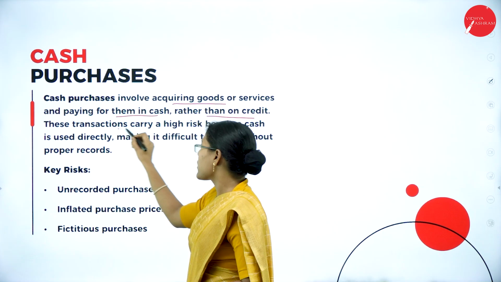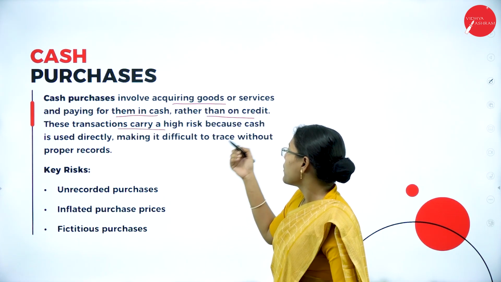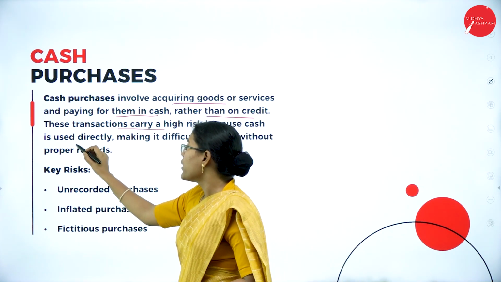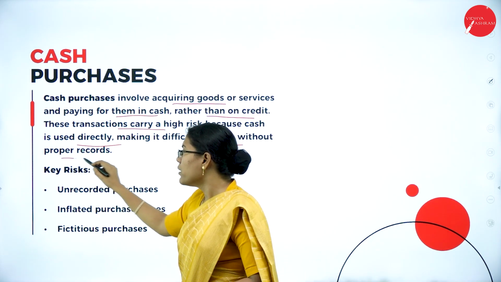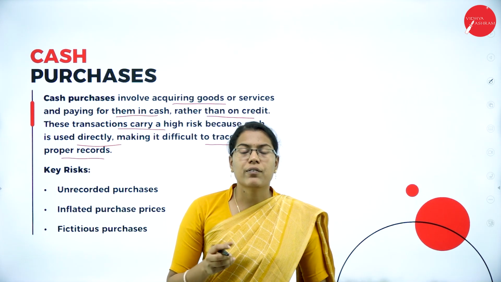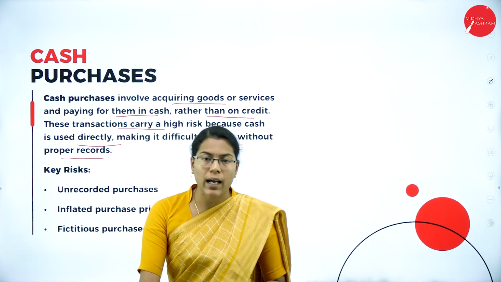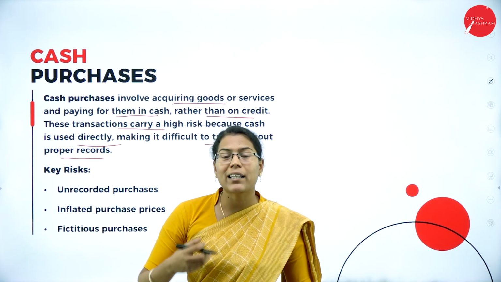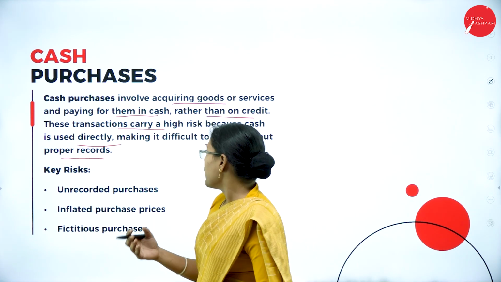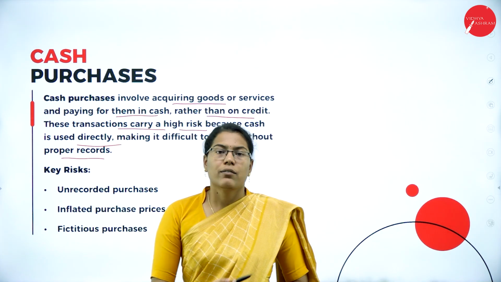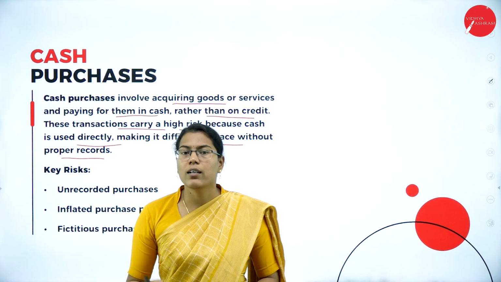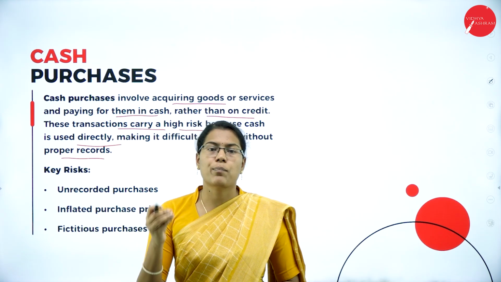These transactions carry a high risk because cash is used directly, making it difficult to trace without proper records. If the cash is handed over in hand, it is difficult to maintain the records. So it gives rise to high risk in the recording of those cash purchases.